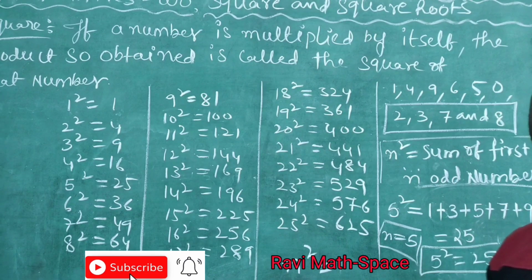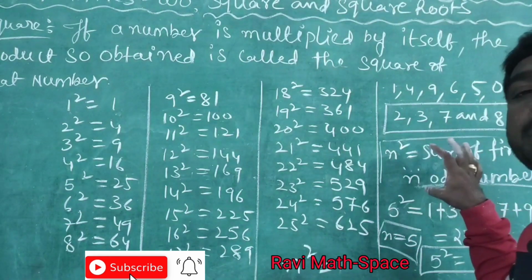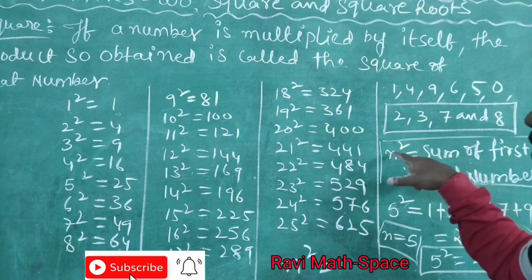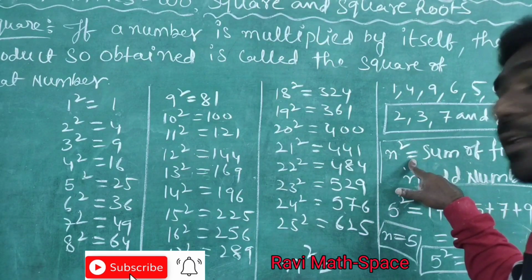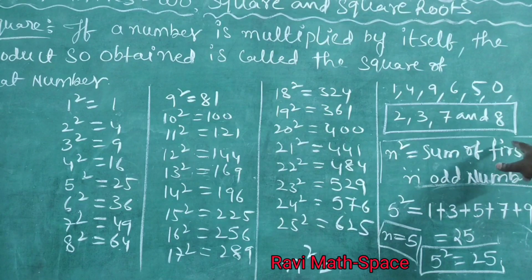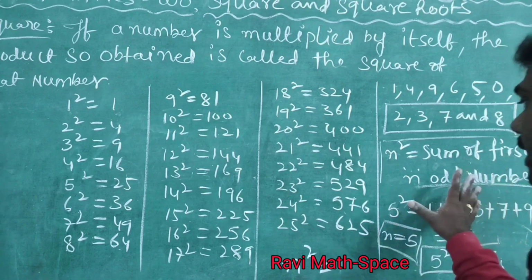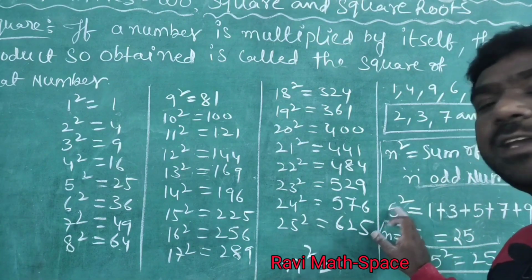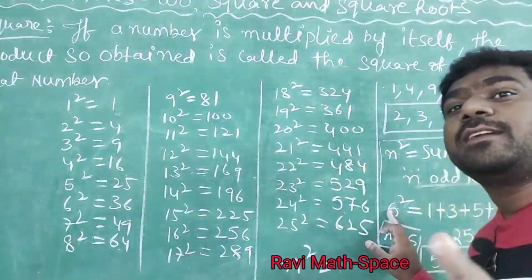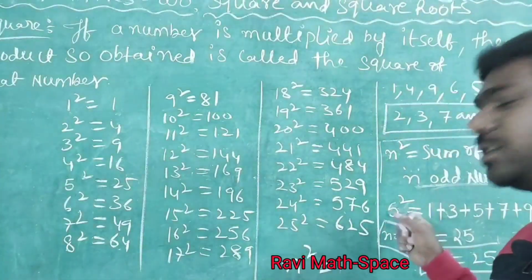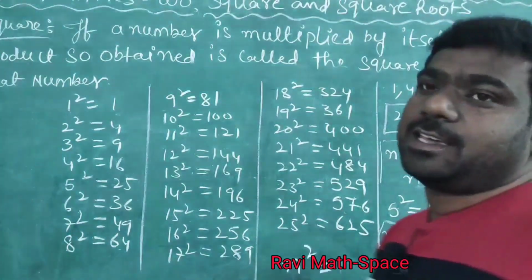So, this is the meaning of this one. Square of any number is equal to the sum of the first n odd numbers. Simple definition: whatever square we are taking, that many odd numbers' sum should be equal to this square. That is the logic here.